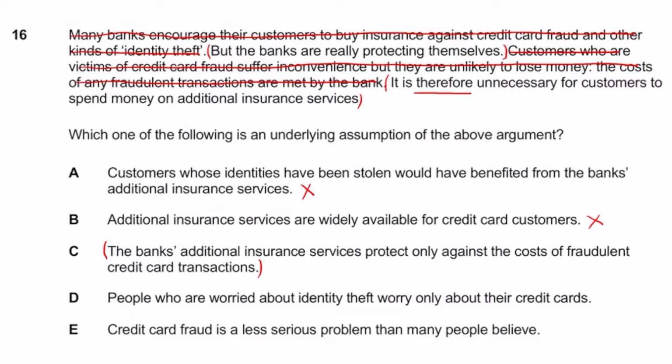And then it says people who are worried about identity theft worry only about their credit cards. So that's quite random, isn't it, guys? That's why we don't like this one. People who are worried about identity theft only worry about their credit cards. Yeah, that's pretty random. Doesn't really link in any way to the paragraph.